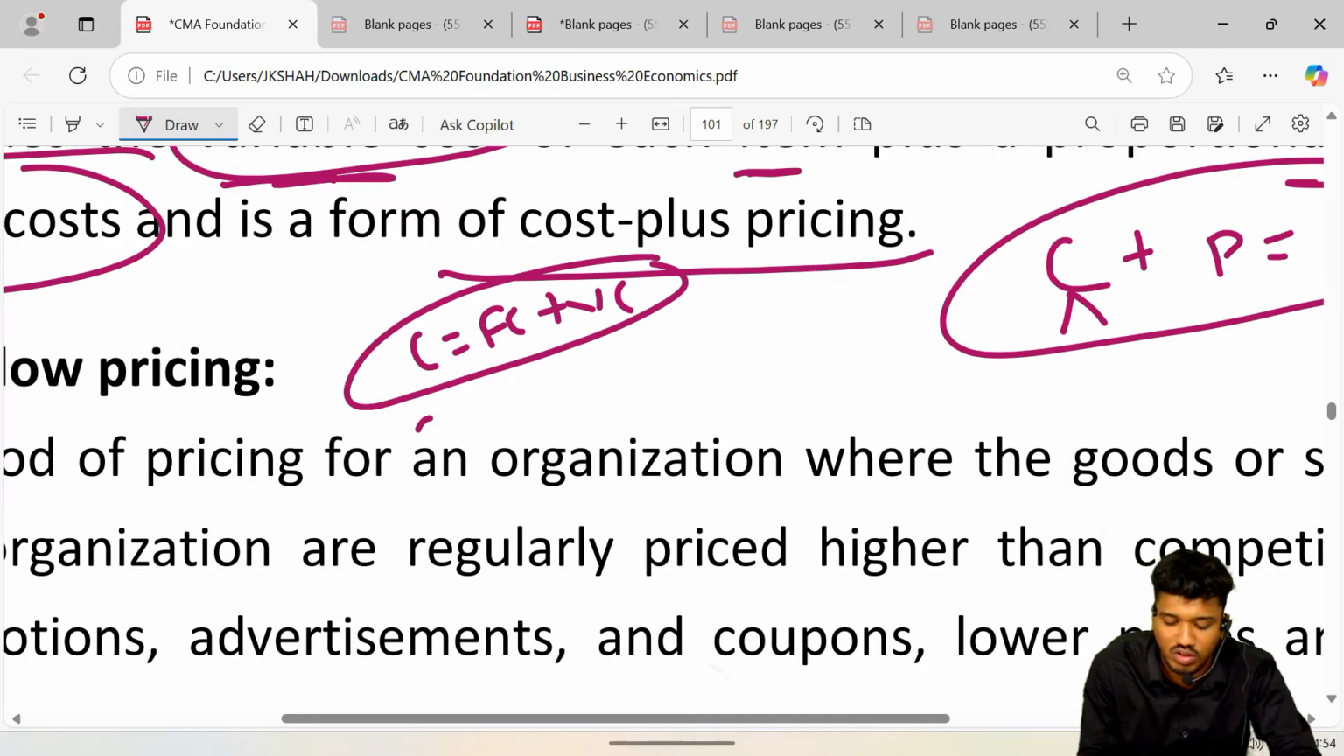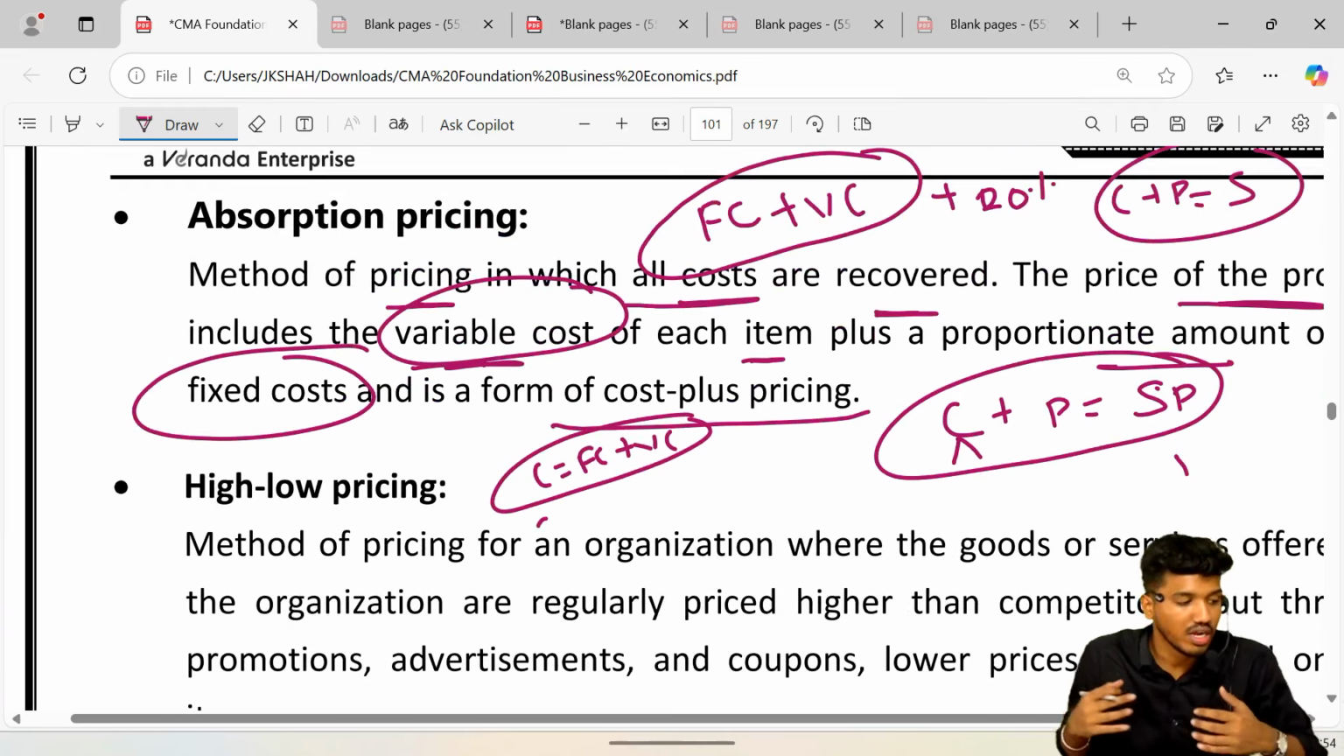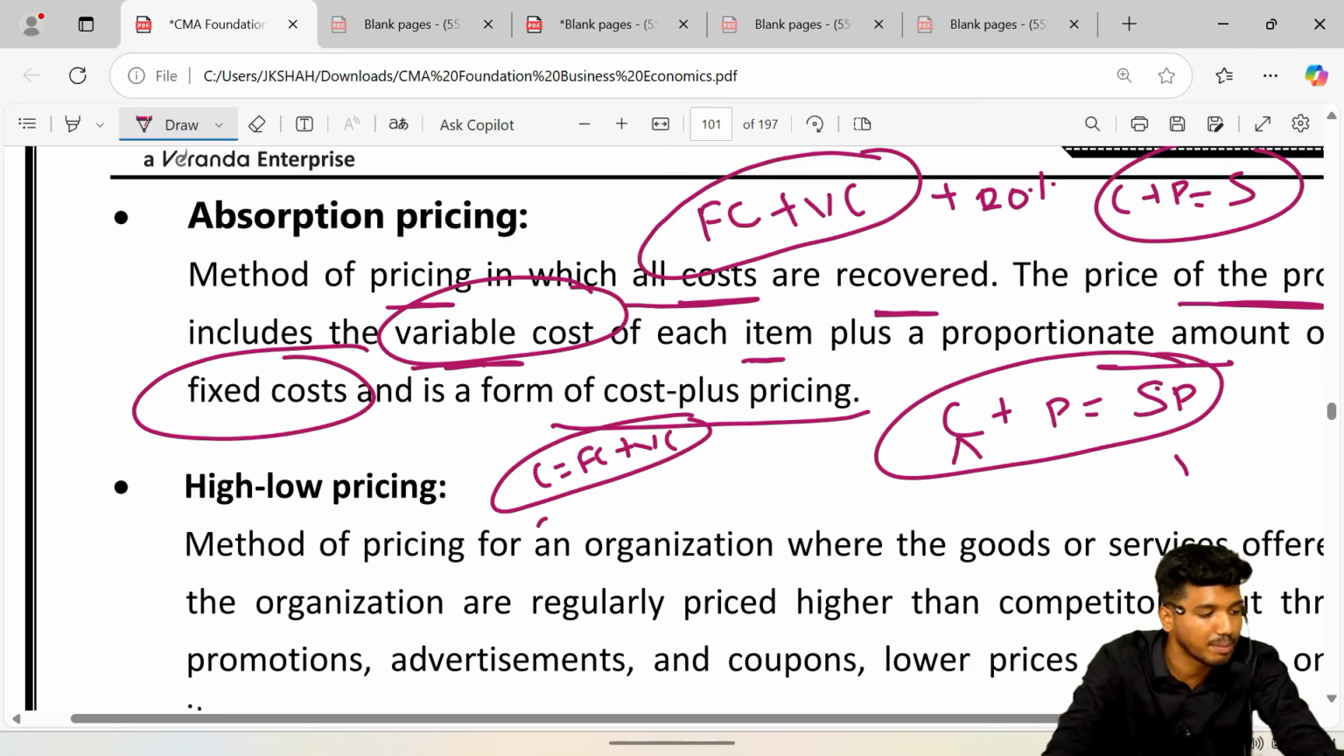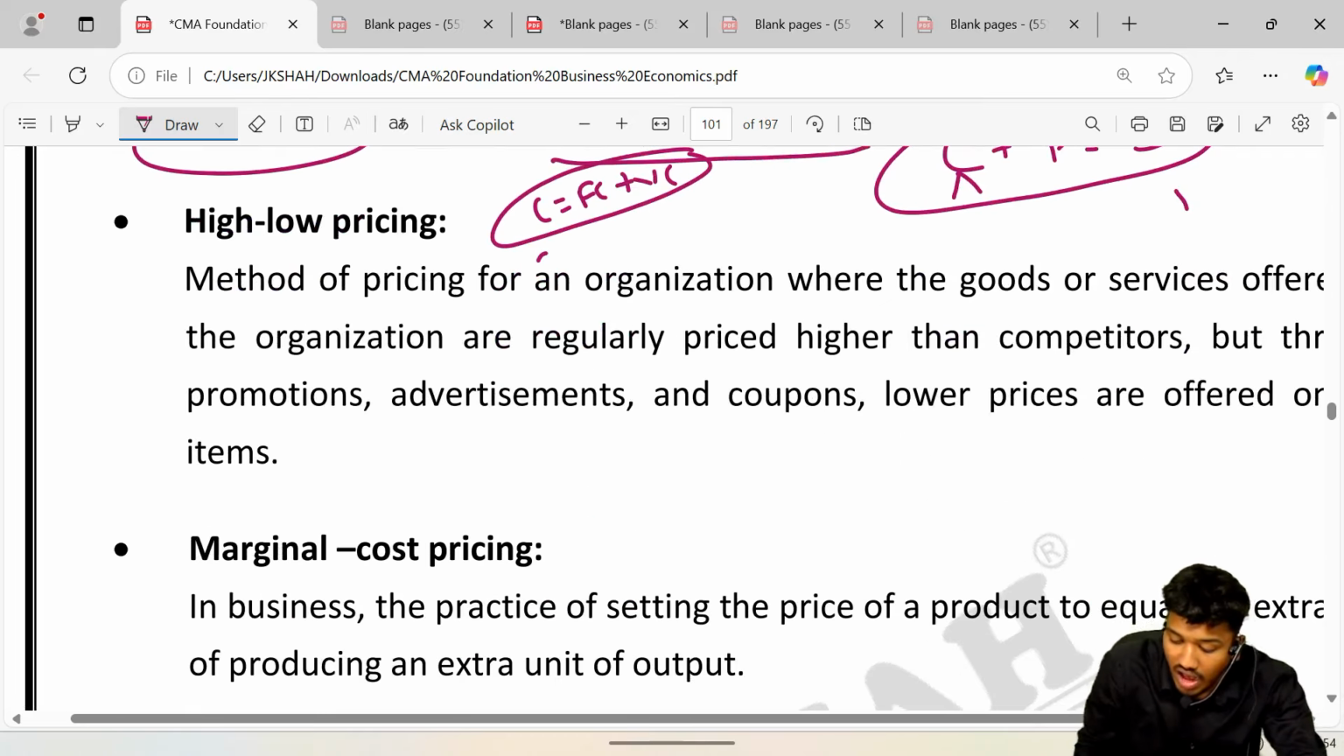So cost plus pricing is that pricing technique in which the seller just wants to recover all the costs which are incurred by him in the production process. Now what is high low pricing?